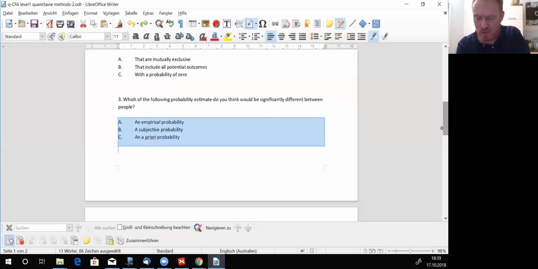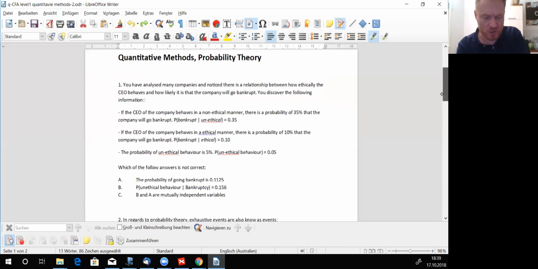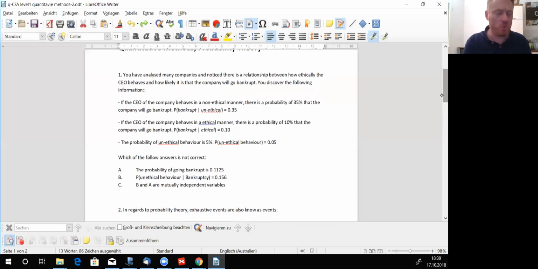So let's get to this question number 1. And question number 1, of course, is the one question that I wanted to do at the end, because it is the most difficult one. We have to fully understand everything that deals with conditional probability, everything that deals with unconditional ones as well.